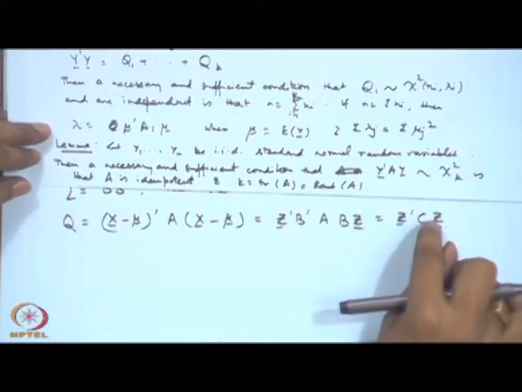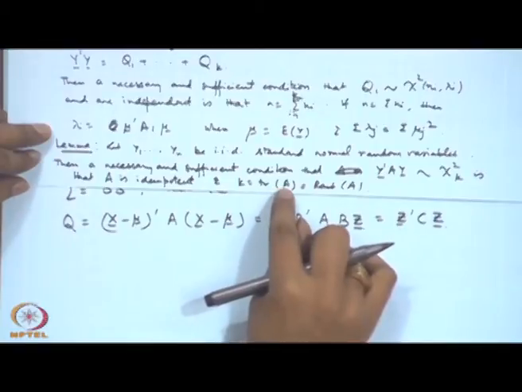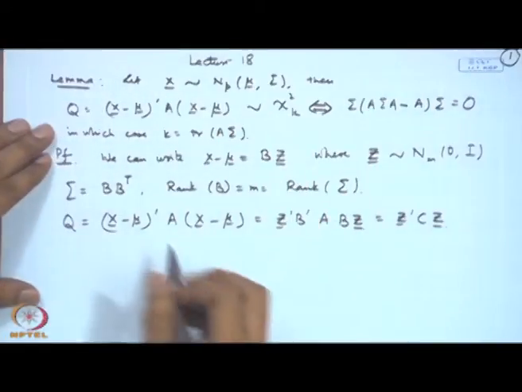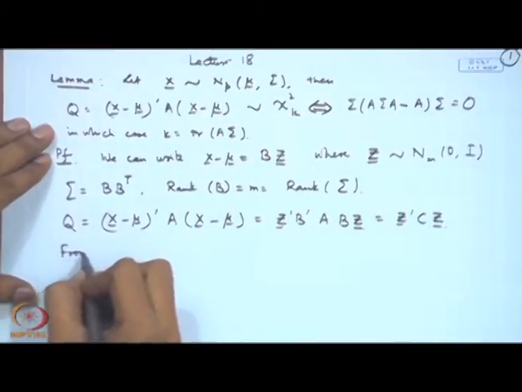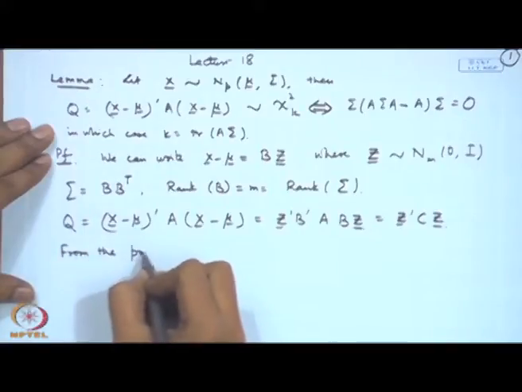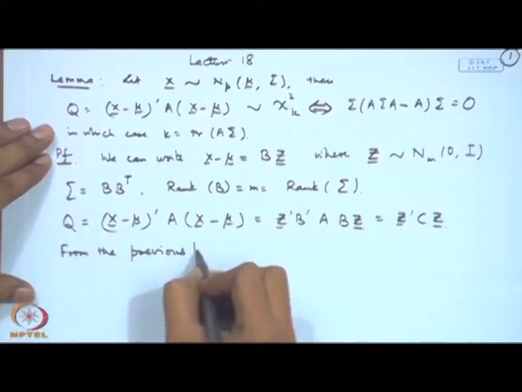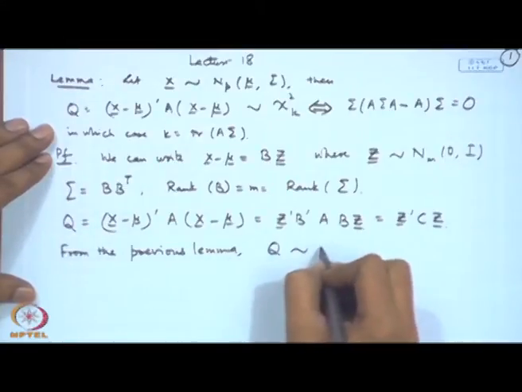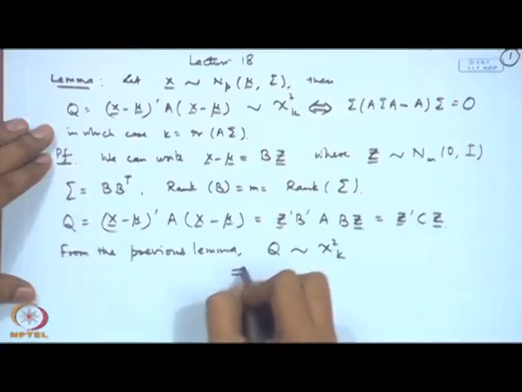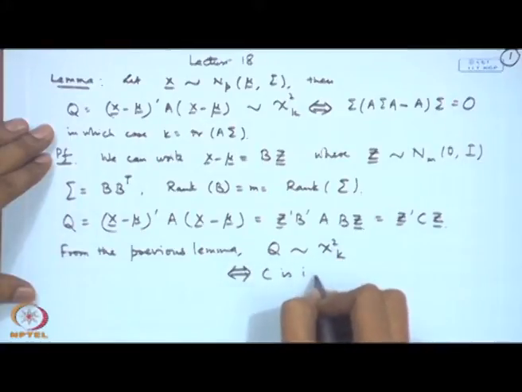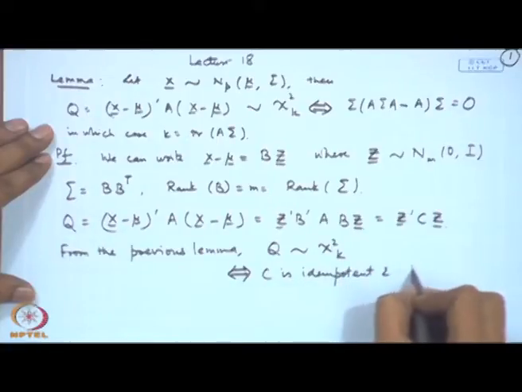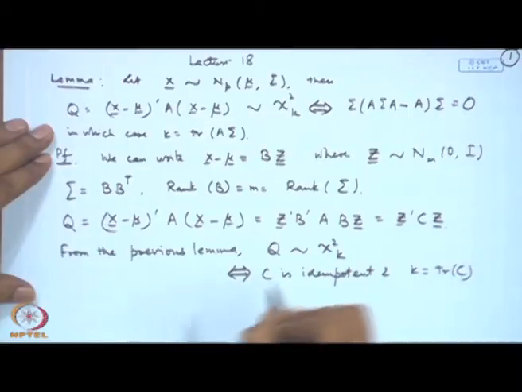So, that condition will be applied to C, and also the trace and rank of A will be equal to k here. So, if we apply this result, Q will follow chi-square k if and only if C is idempotent and k is equal to trace of C, that is rank of C.